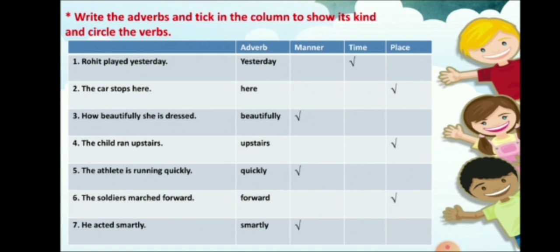How beautifully she is dressed. Beautifully. Adverb of manner. The child ran upstairs. Upstairs. Adverb of place. The athlete is running quickly. Quickly. Adverb of manner. The soldiers march forward. Forward. Adverb of place. He acted smartly. Smartly is the adverb of manner. So here we understand the exercise. What is adverb of manner, what is adverb of time and what is adverb of place.